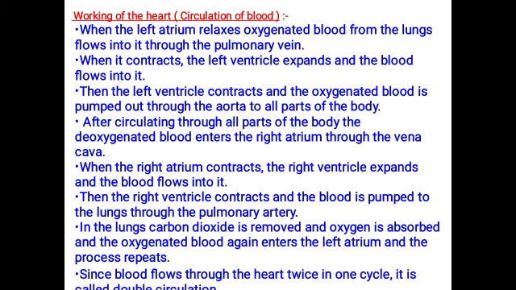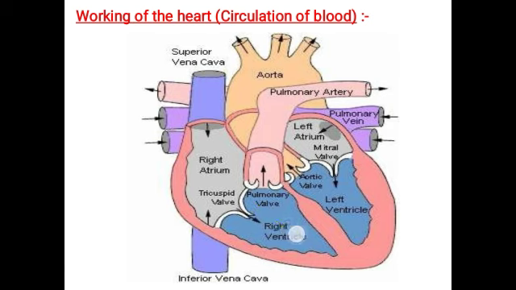Then the right ventricle contracts and the blood is pumped to the lungs through the pulmonary artery. So when the right atrium contracts, it enters the right ventricle. When the right ventricle contracts, it moves out through the pulmonary artery and ends in the lungs.